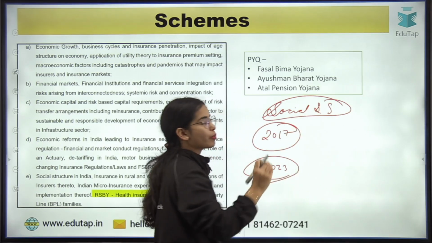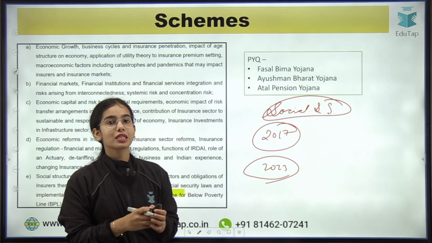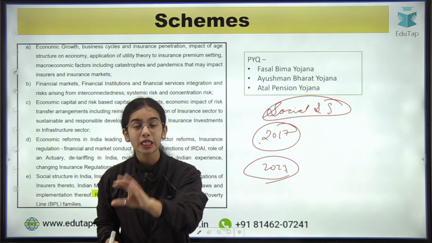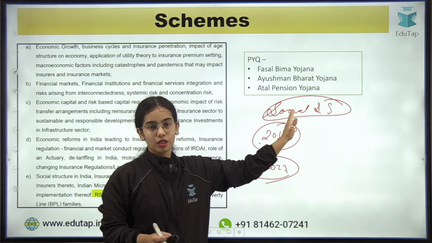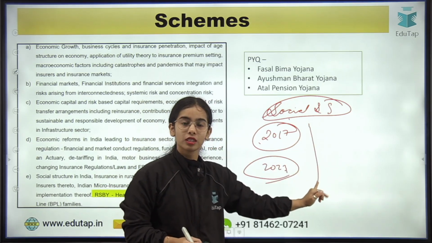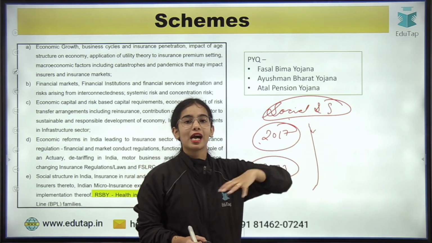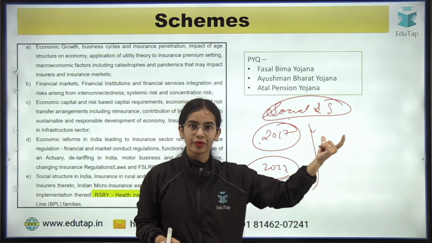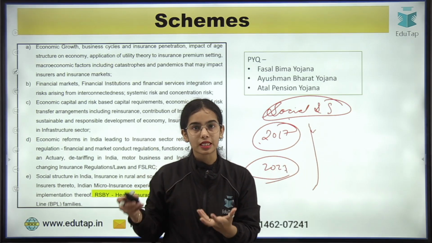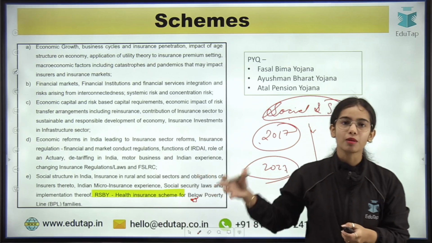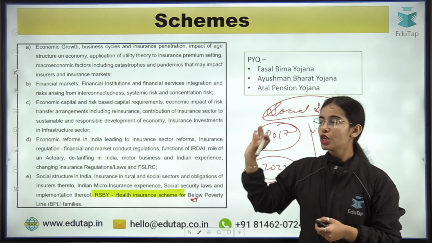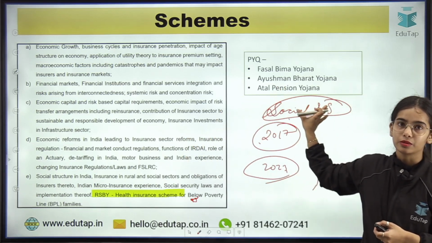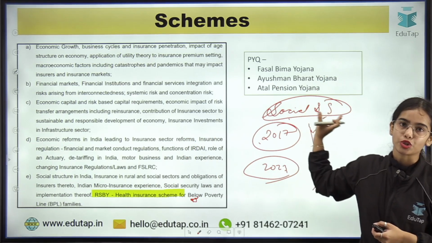These schemes are very important from your examination perspective, because we have seen that in 2017 and in 2023, in the ESI Impacting Insurance component, there were direct questions from the schemes. Seeing the trend, the schemes become very, very important, and for the coming examination also, you should be focusing on the social security schemes. Have a read of them, so that if a question comes, you will be able to answer it. Even if they are not mentioned in your syllabus directly, these schemes become important as they are social security schemes.